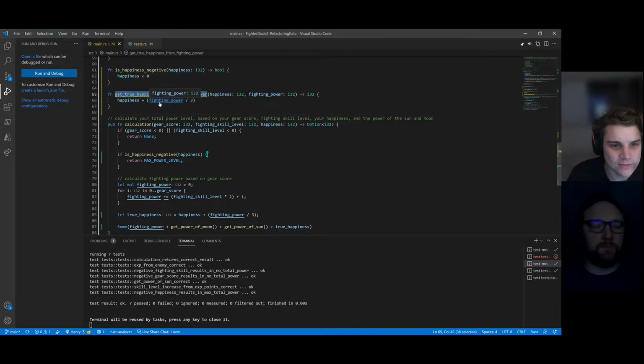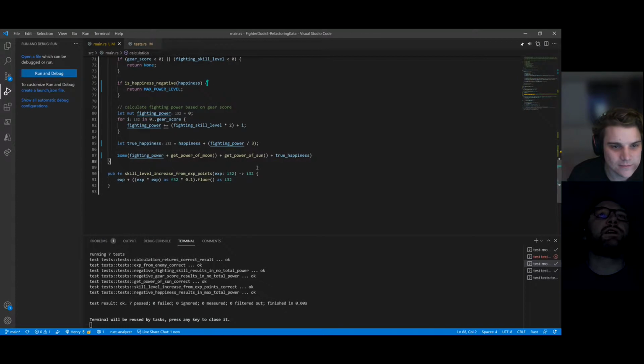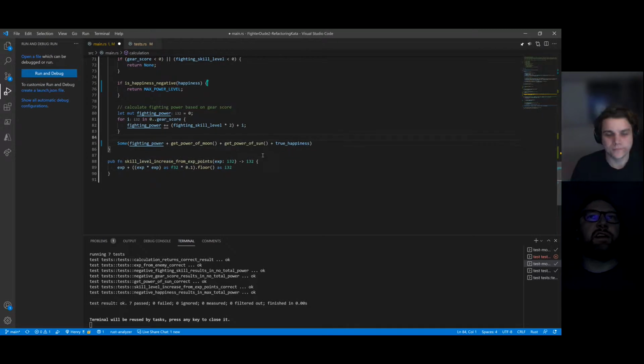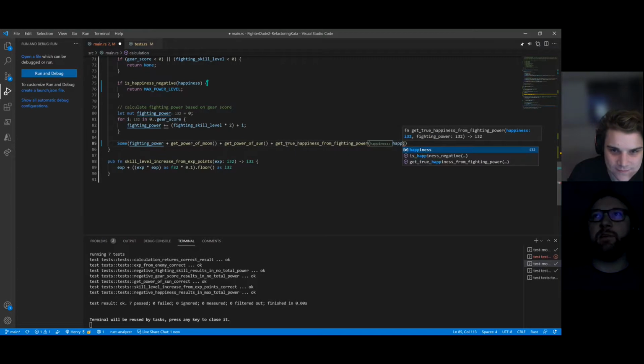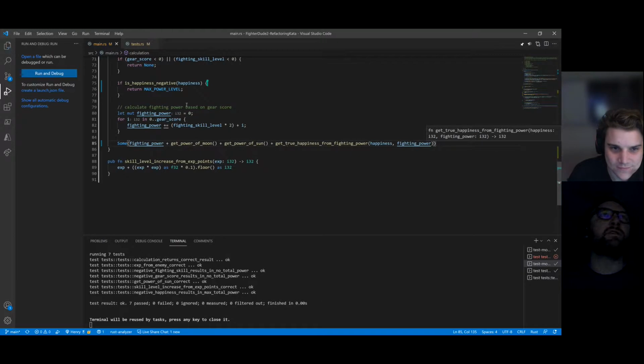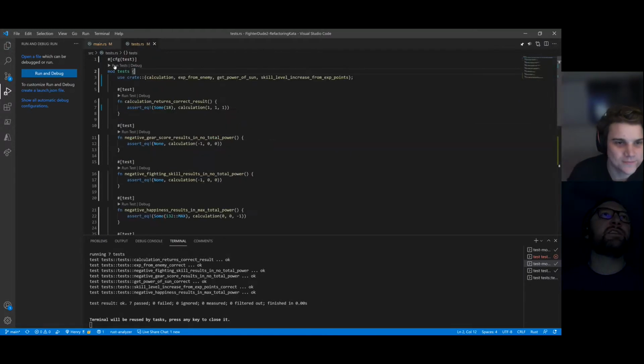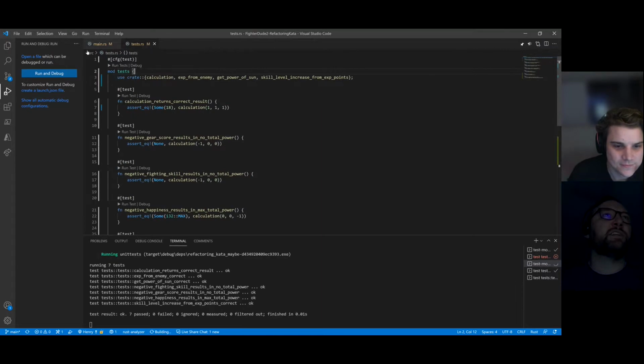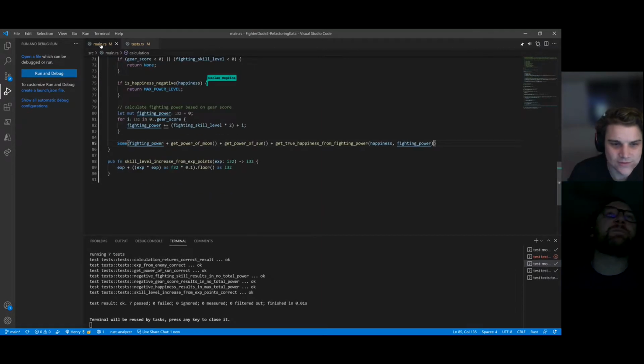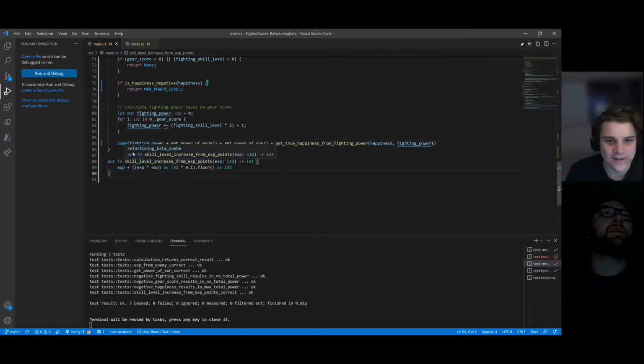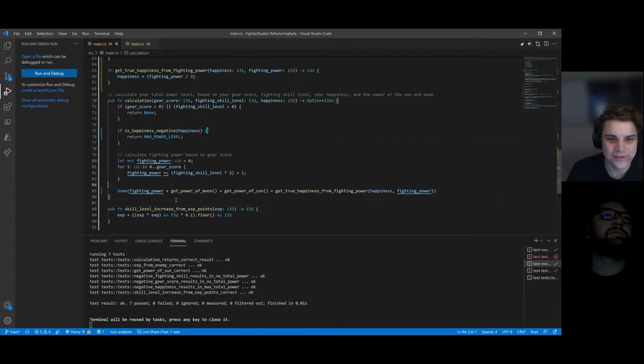All right, let's use this new method. Basically I can remove this and call this, providing happiness and fighting power. Run the tests. That's how we know things still work. Cool, they're good. It looks like it does work. Well, we have this. It's a bit of a long line, but it's okay. It's a simple addition. We'll let it ride for now.